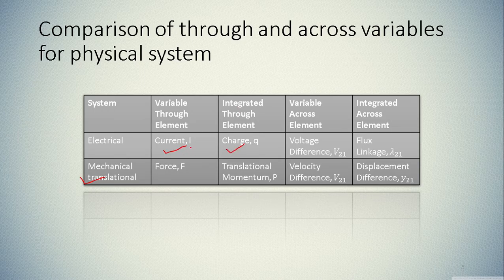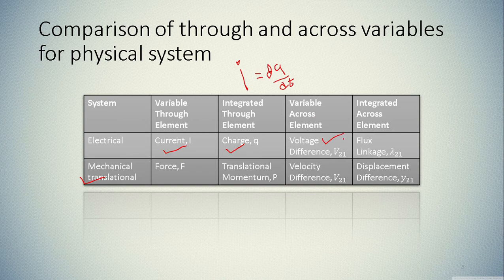So if we are talking about current, charge will be passing from one end to the other. The rate of change of charge is the current, I is equal to dq by dt. So the integrated through variable is charge, but the variable we talk about is current.